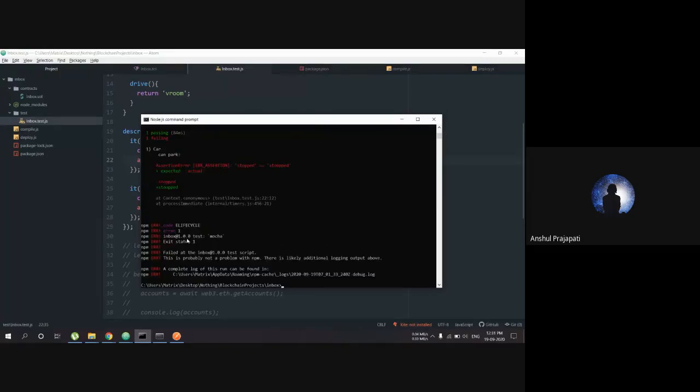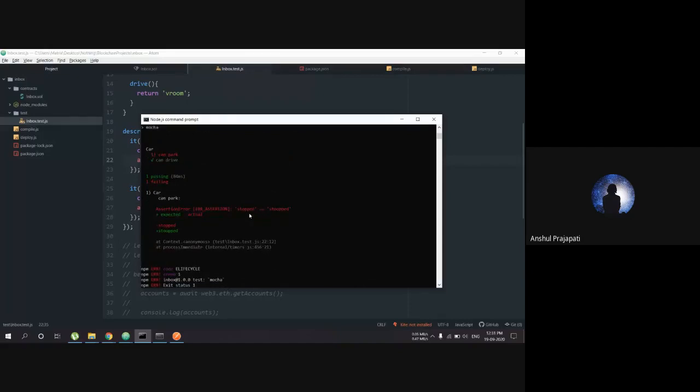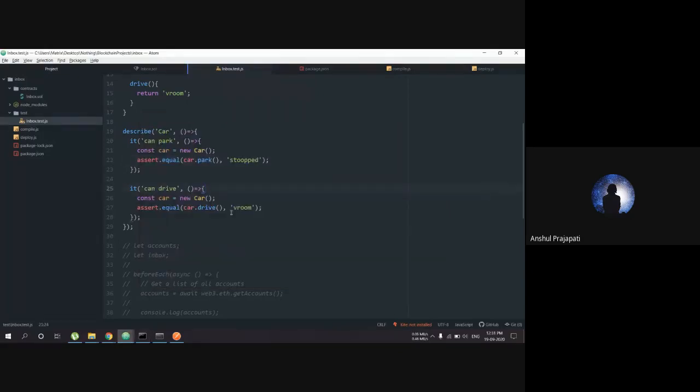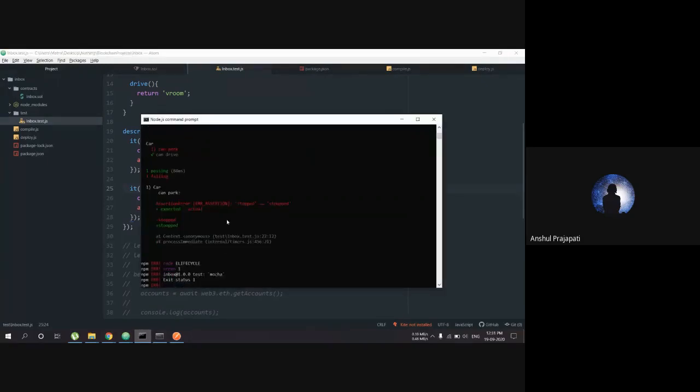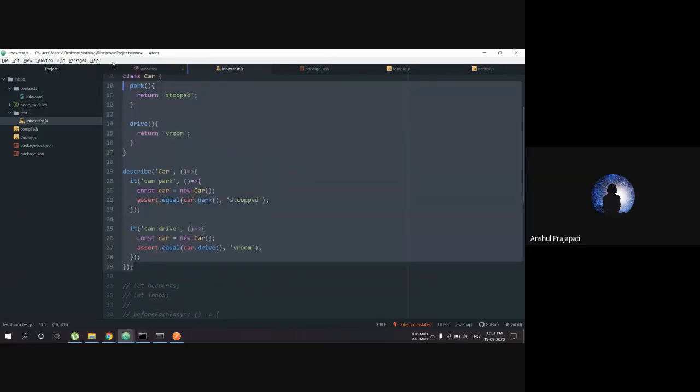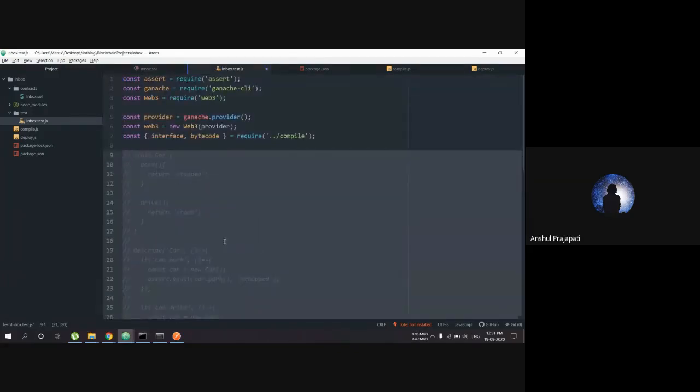It takes some amount of time. Okay, so you can see that the can drive test has passed because it is giving what we are expecting, and the second test has failed, and it's giving a valuable error we can look into. So you have seen what we can do with this library.